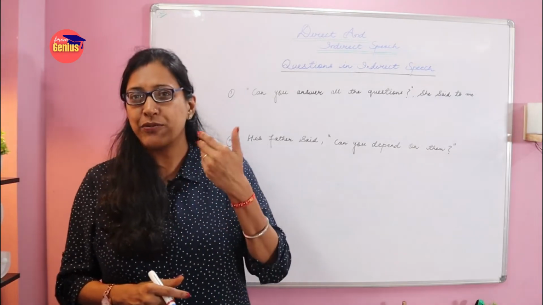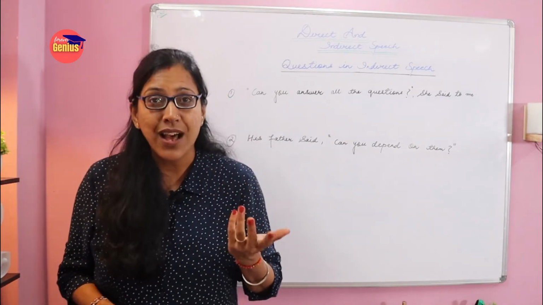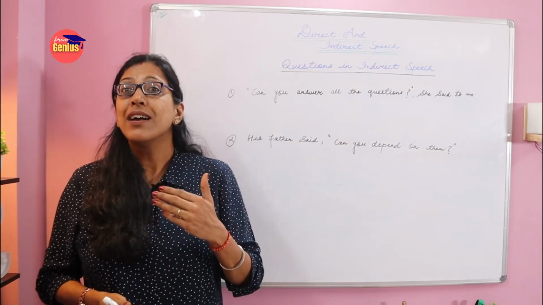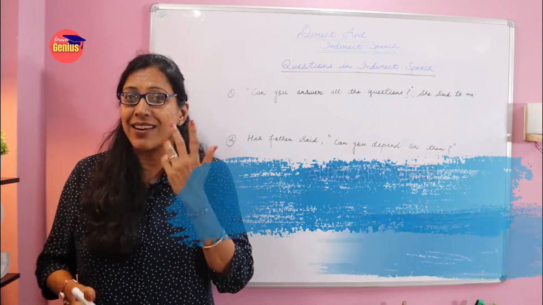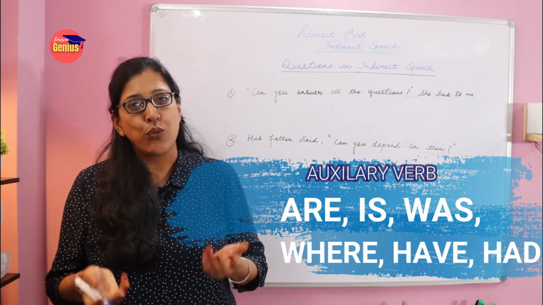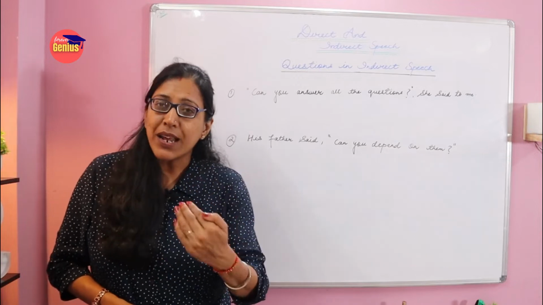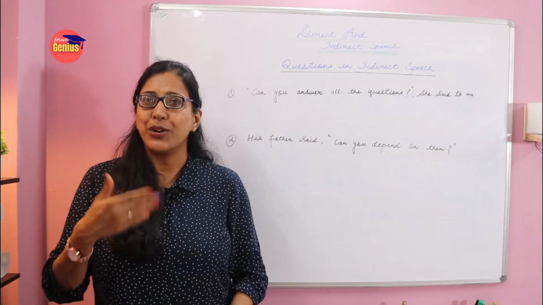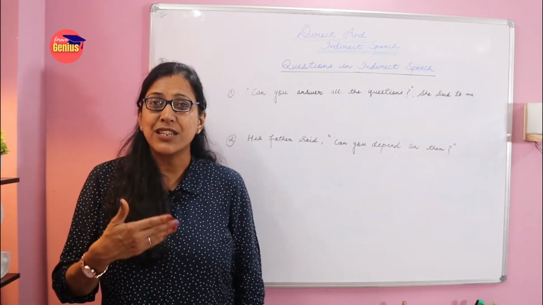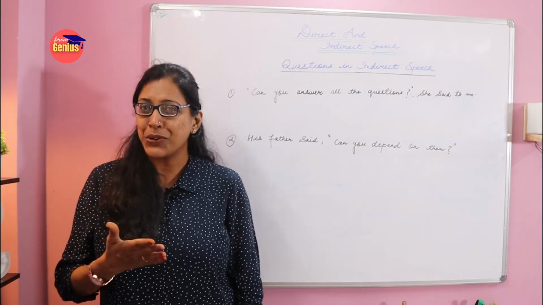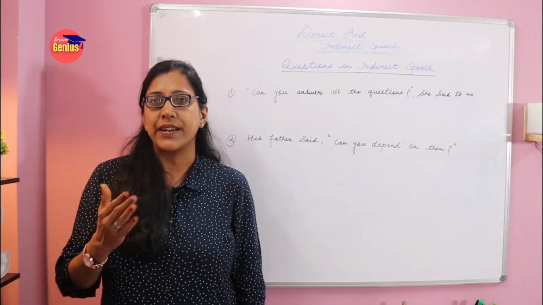You can also try to frame some questions. We go to the other questions which we can deal with. It can be with the auxiliary verbs too, like are, is, was, were, have, had. What are the rules according to which we are going to change these formats? We can convert these interrogative questions into indirect forms of sentences.